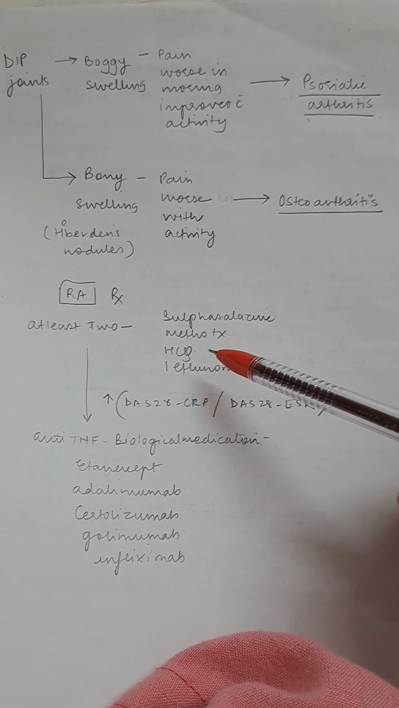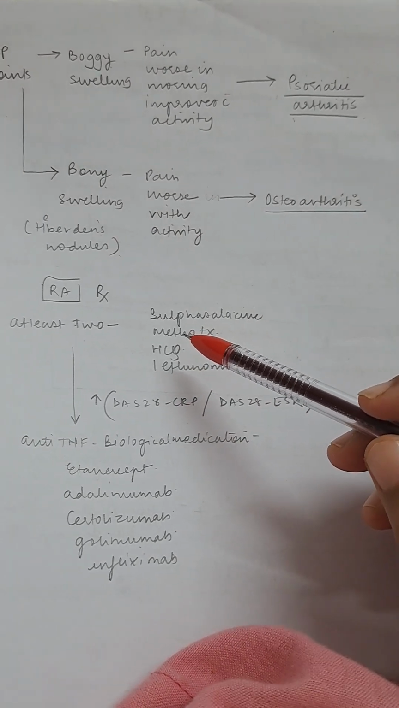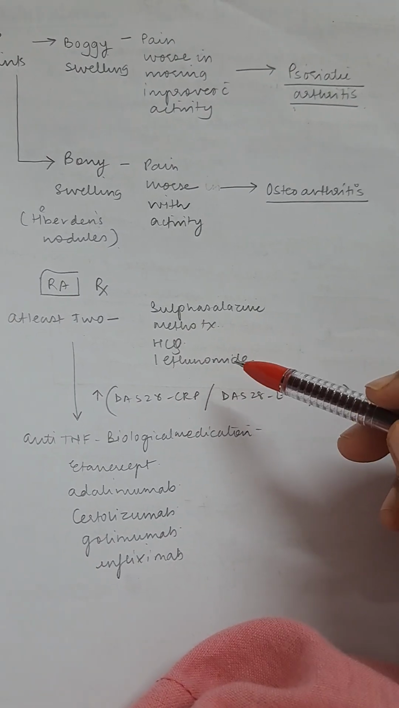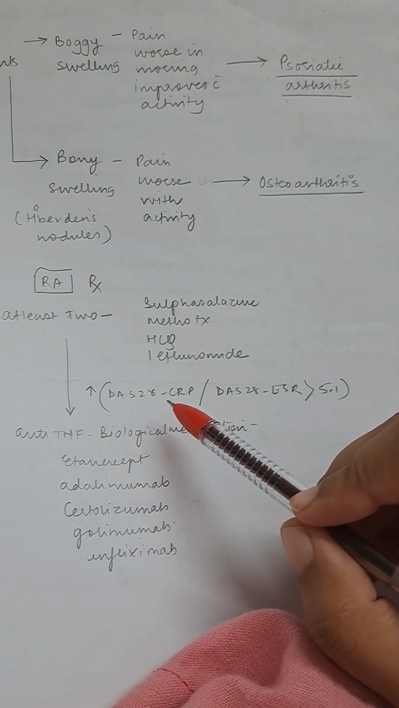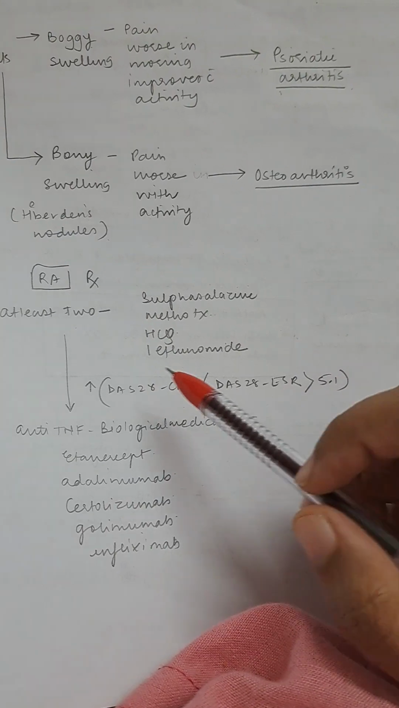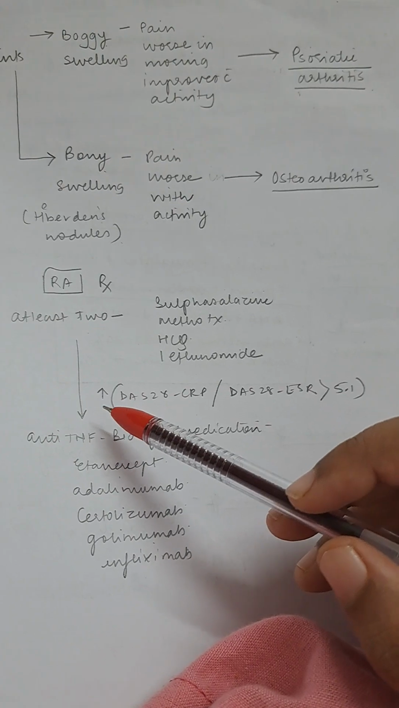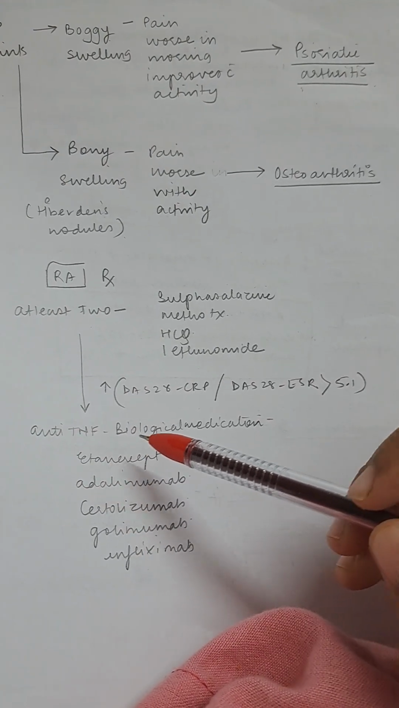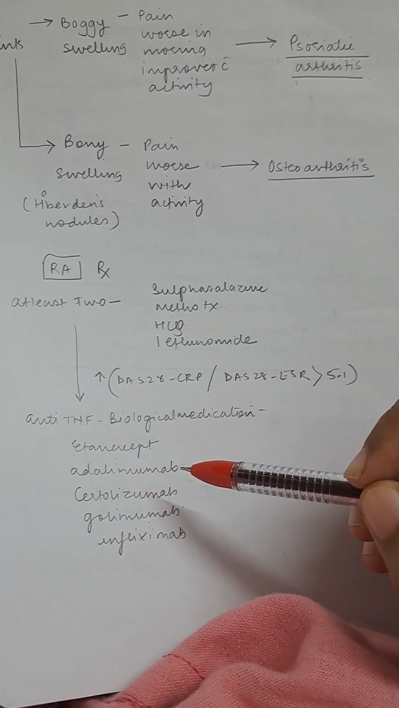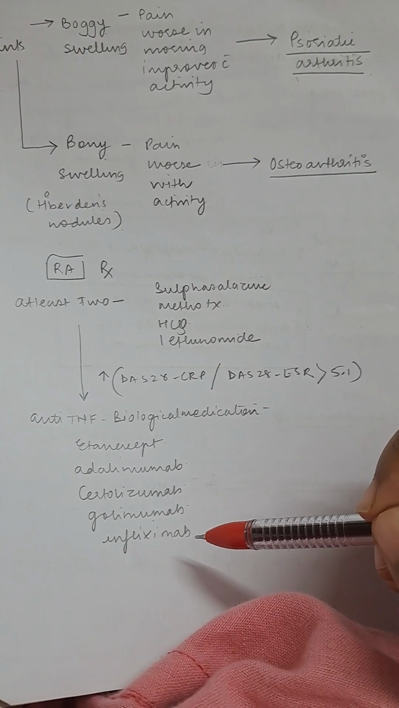Now rheumatoid arthritis treatment: at least 2 of sulfasalazine or methotrexate, HCQ, and leflunomide. Out of these only 2 you can use. Then DAS 28 CRP and DAS 28 ESR more than 5.1. If this is increased, this is how you will assess whether the treatment is good or not. Then in that case you can use anti-TNF biological medication. In this you can use etanercept, adalimumab, certolizumab, golimumab, and infliximab.